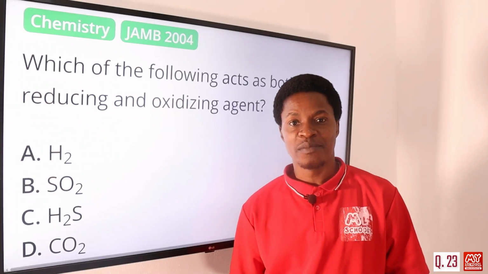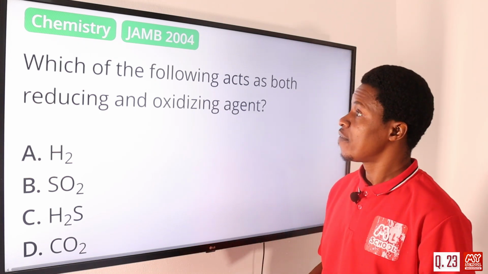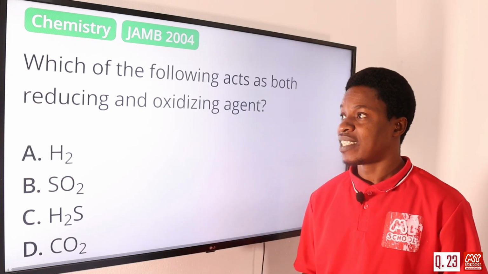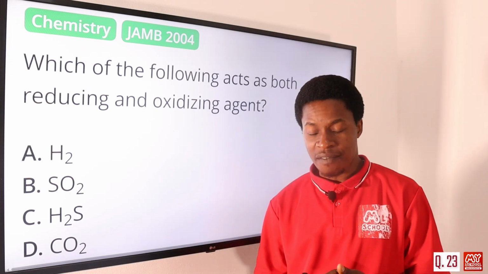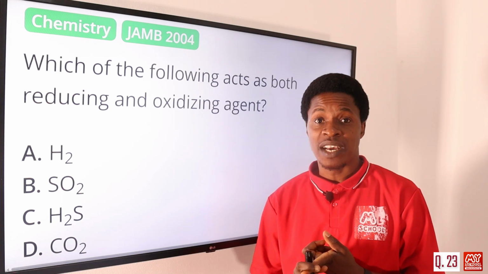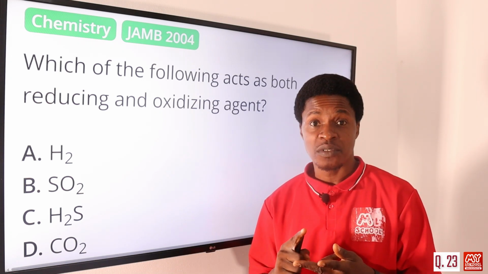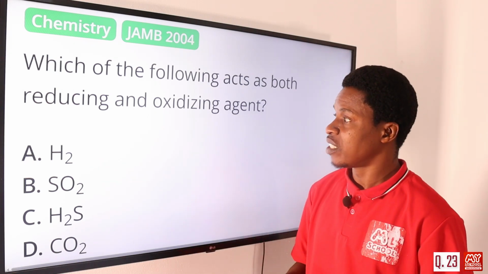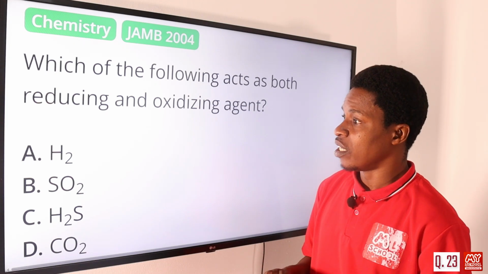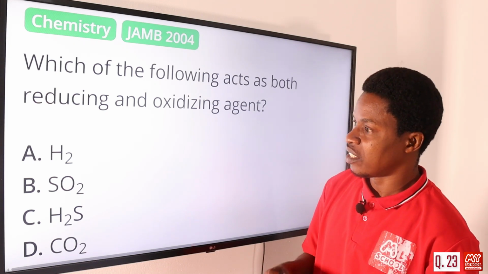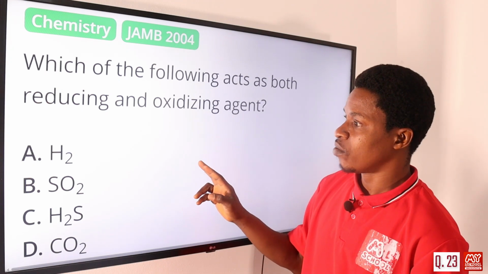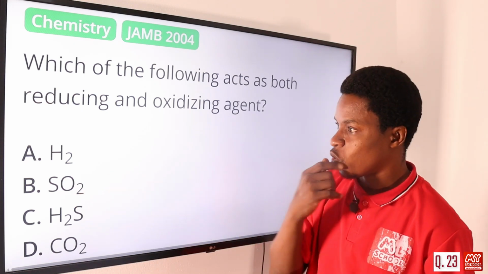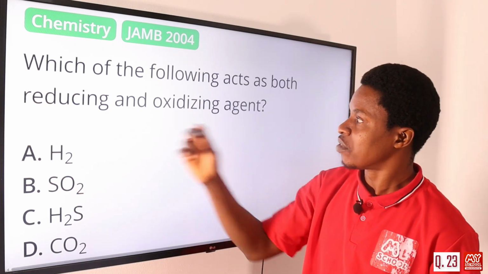Now let's move on to question number 23. Which of the following acts as both reducing and oxidizing agent? If it can act as reducing and oxidizing agent, that means it should have the tendency to undergo oxidation and also the tendency to undergo reduction. So among them we have option A, hydrogen. Well, hydrogen can be a reducing agent. Hydrogen gas, H2, can have oxygen added to it to become water. So this cannot act as both reducing and oxidizing agent.